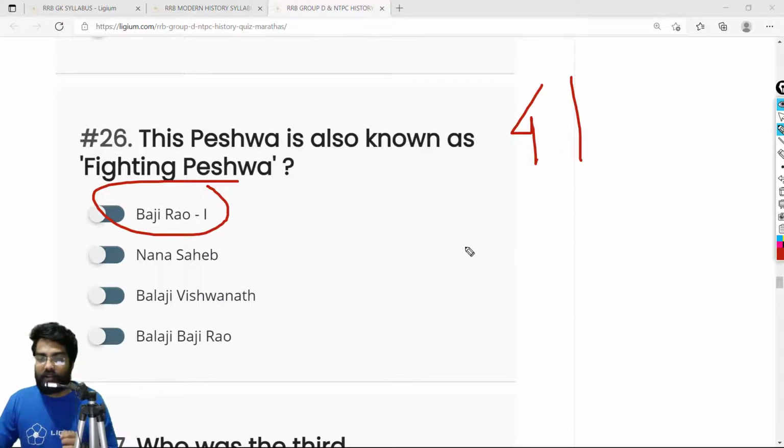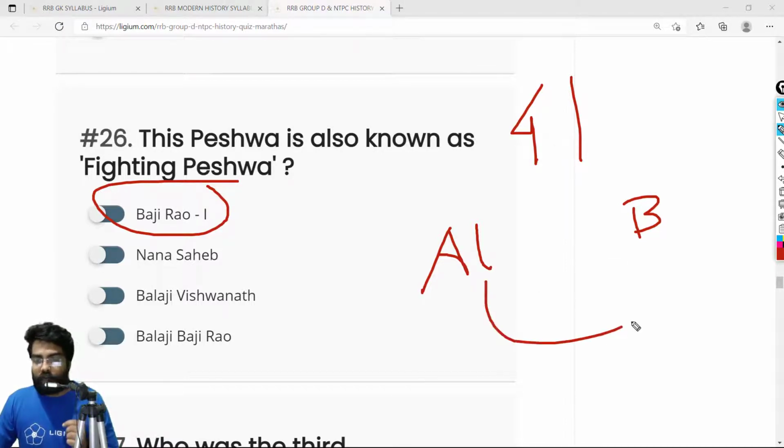Okay, so this is something similar to Alexander the Great. Alexander the Great also fought many battles and was also never defeated. Similarly, we have Bajirao. He fought around 41 battles, and he was also never defeated. And both of them died because of infection. They never died because of a sword or being killed. They died of infection. So the correct answer is 26, option A, Bajirao.